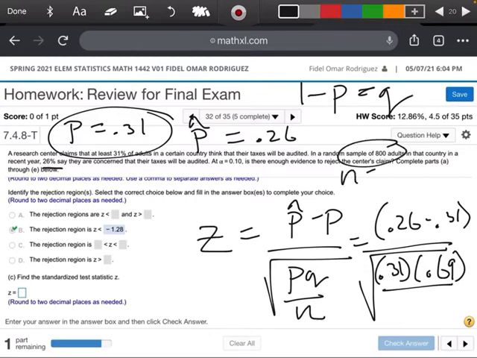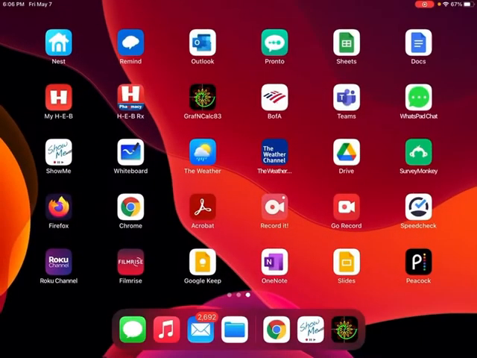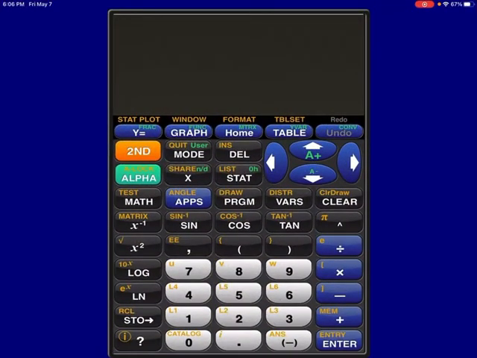I'm going to enter this into my calculator exactly as I see it. Let's clear this out. Parentheses 0.26 minus 0.31, divided by a big square root of 0.31 times 0.69, all divided by 800. All that's inside my square root.